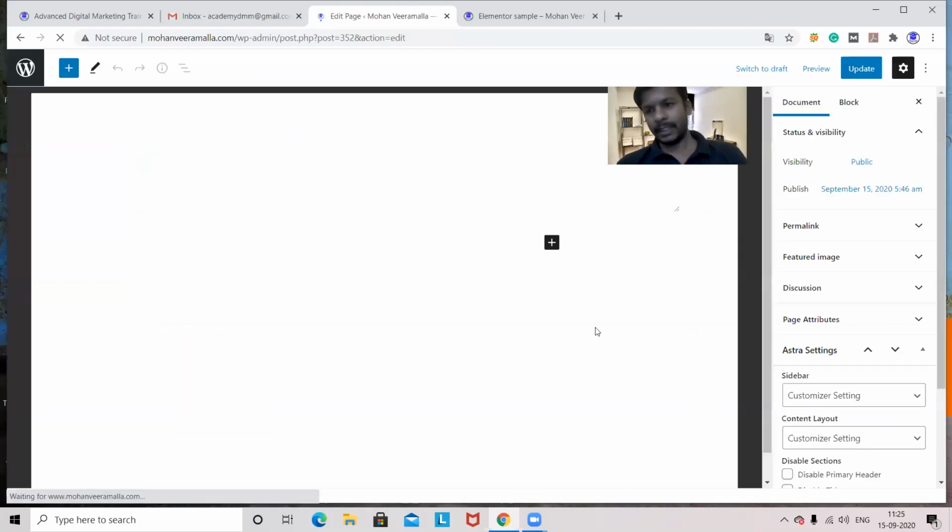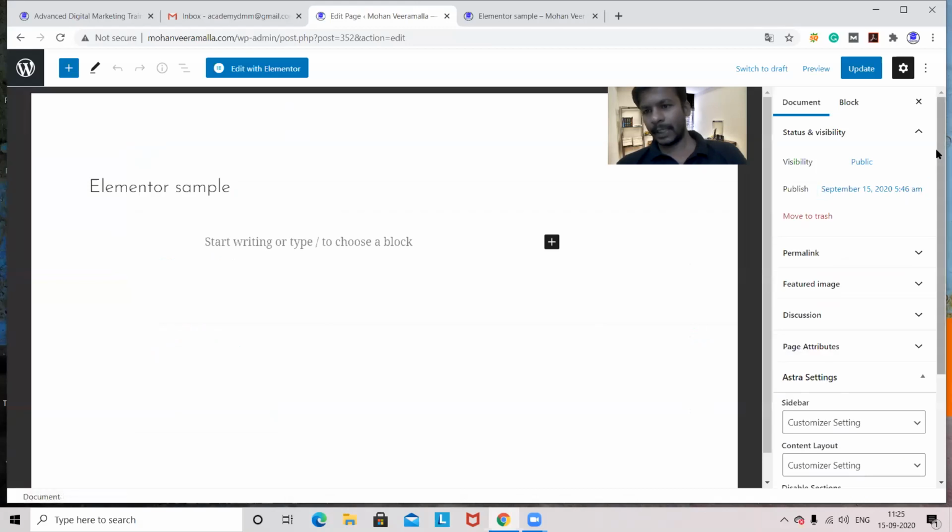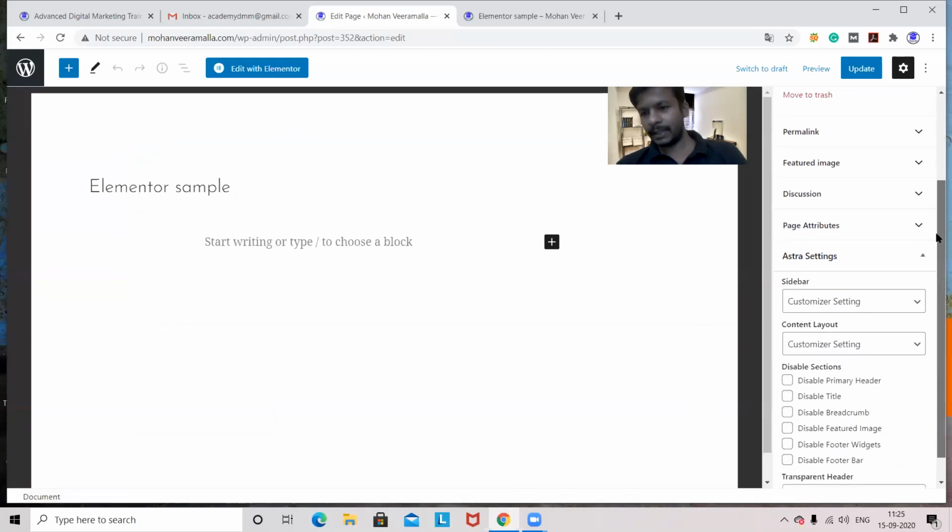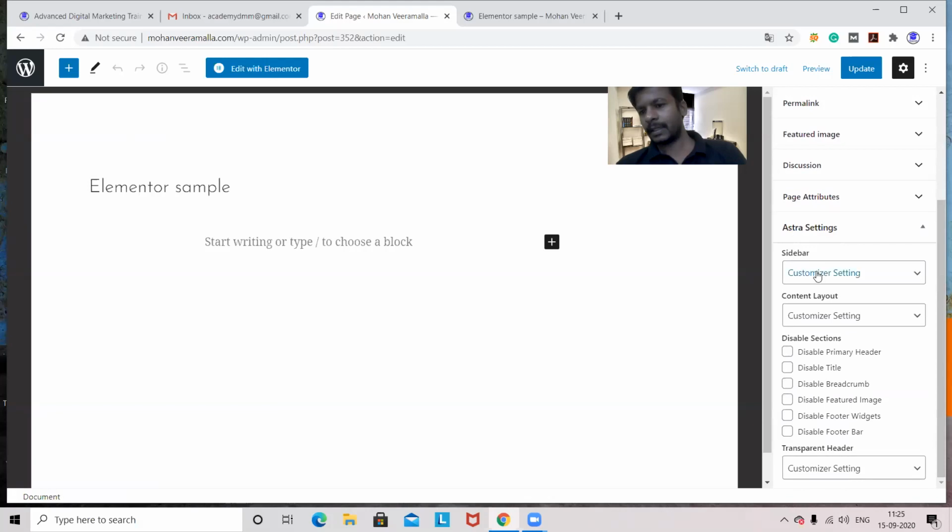When I edit it directly, at the bottom on the right-hand side, I can see something: sidebar, custom layout, customizer settings. Transparent header, some options are available. Sidebar: which sidebar do you want? Right sidebar, left sidebar, no sidebar. I don't want any sidebar. The page should be filled completely. So I selected no sidebar.